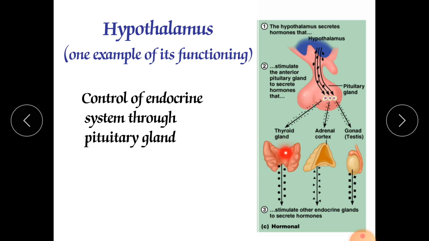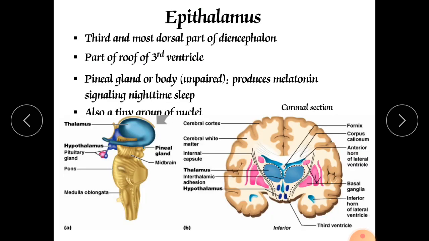So these two hormones can be secreted from this thyroid gland, and likewise they are doing their functions. In these functions, the hypothalamus has a great role in our body, especially by connecting with the pituitary gland and the endocrine glands which are releasing various hormones.